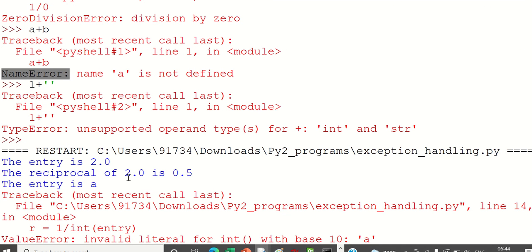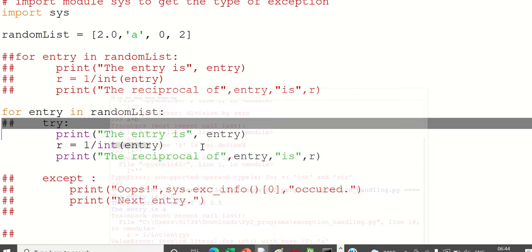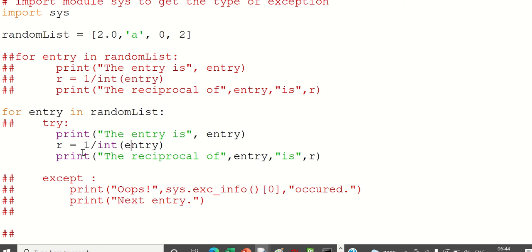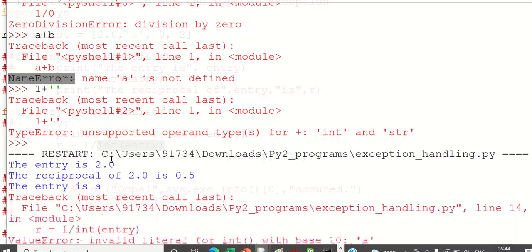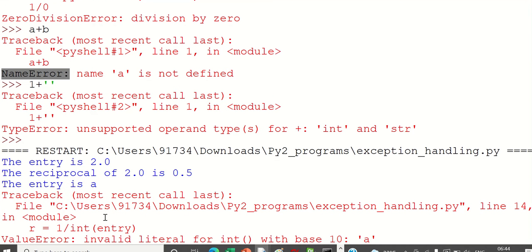What happened here? First it took 2. Entry 2, 1 by 2 is valid, so the reciprocal came. The next time, 1 divided by a is not a valid thing, so it raised an exception. What exception? Value error. It generated a value error.